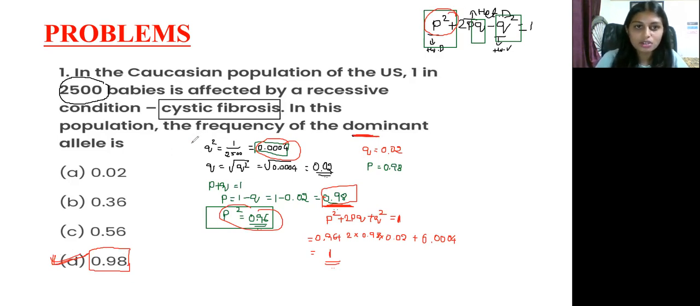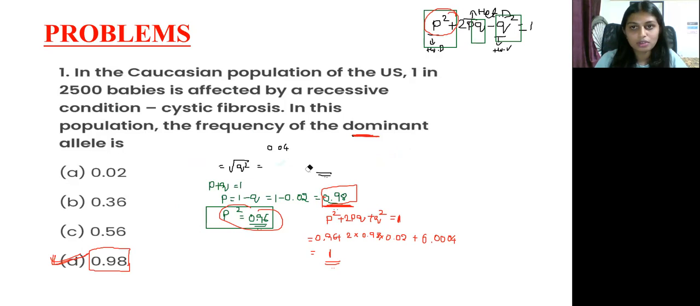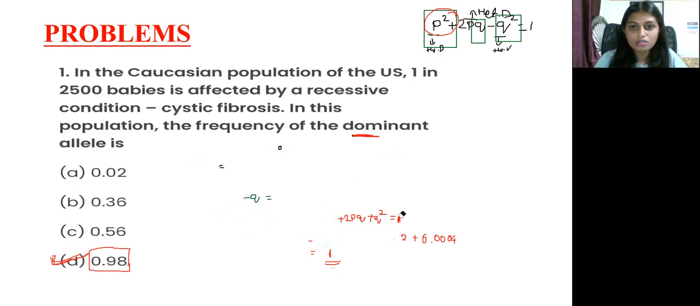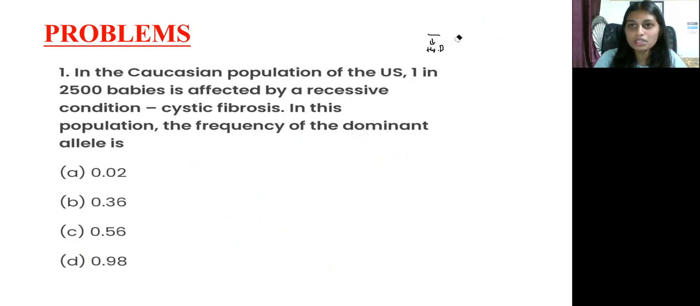Clear? So like this you have to calculate. It is very, very easy if you know this equation and the substitution. Now just move on to the next question. I'm solving only Hardy-Weinberg equilibrium questions, because if you check the previous year questions, they asked just problems.